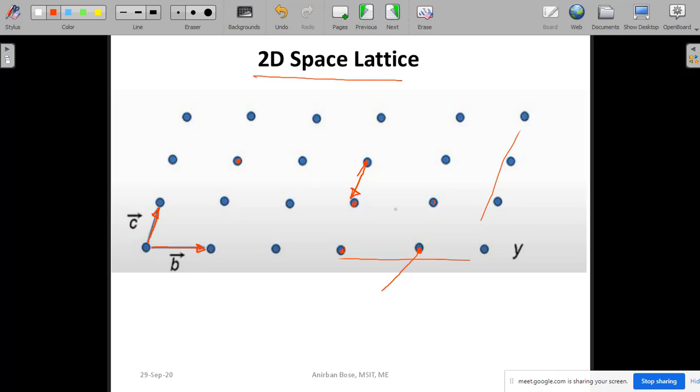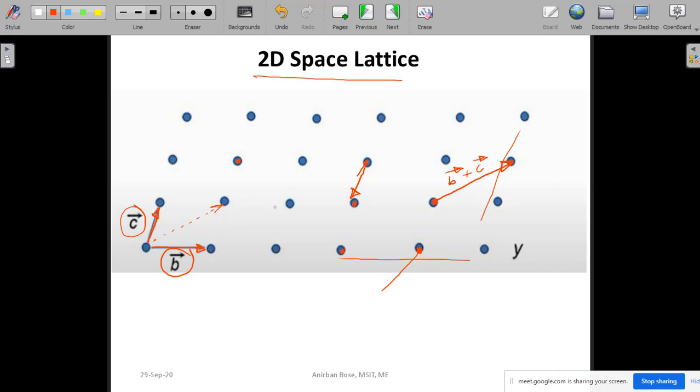Suppose you want to make a translation from here to here. You can write this translation simply as b plus c, because this translation is nothing but the vector sum of b and c. In this way these are called the fundamental translational vectors by which we can represent this two-dimensional space lattice.